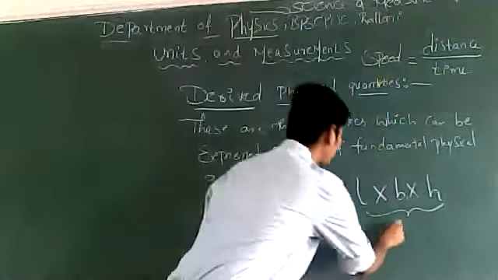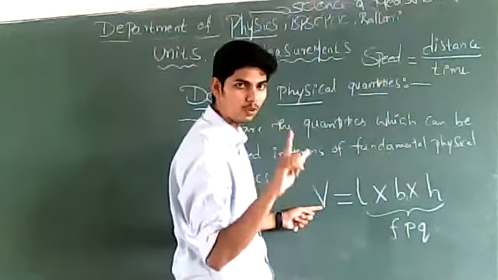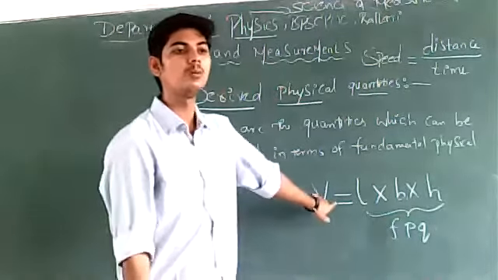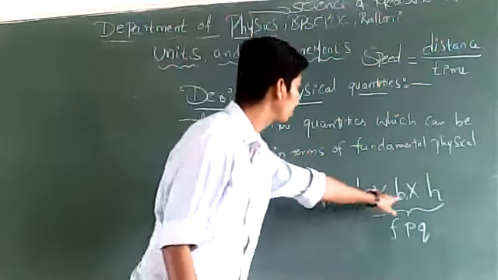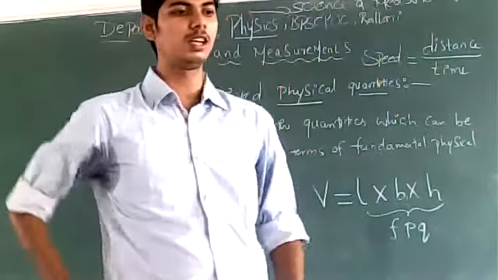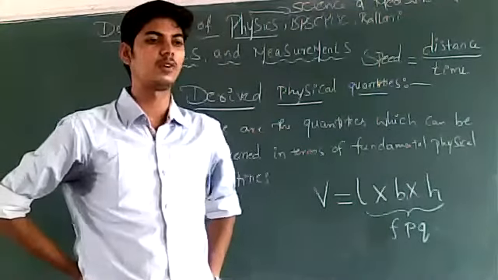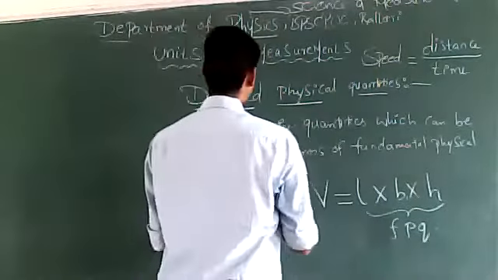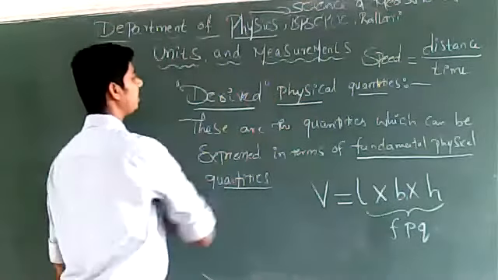Fundamental physical quantities. Very good. So volume is a quantity which is expressed in terms of fundamental physical quantities. So is volume a fundamental physical quantity or a derived physical quantity? Derived physical quantity. The quantities which can be expressed in terms of fundamental physical quantities are called derived quantities.